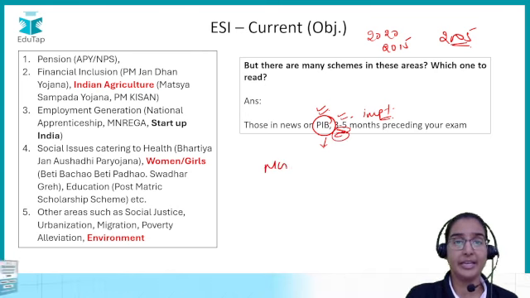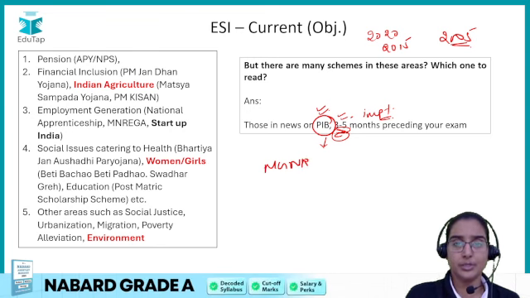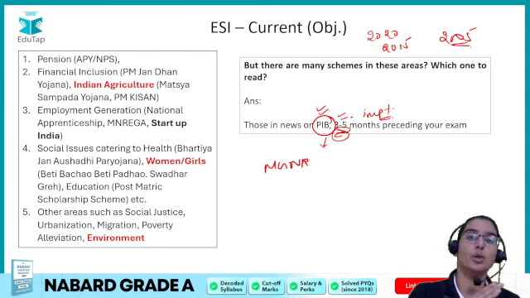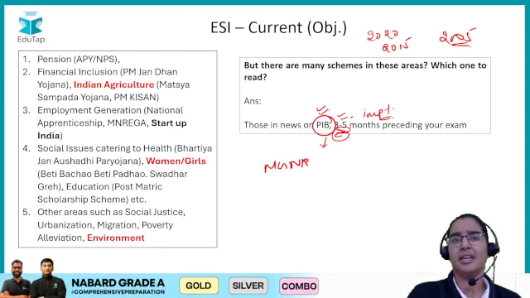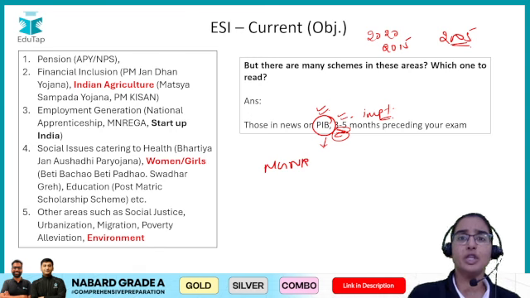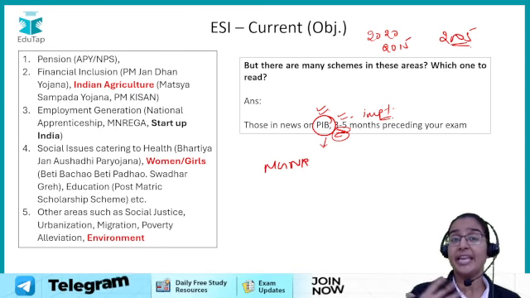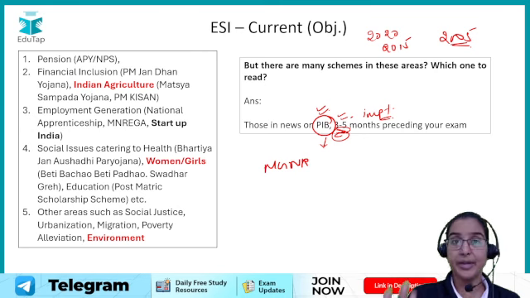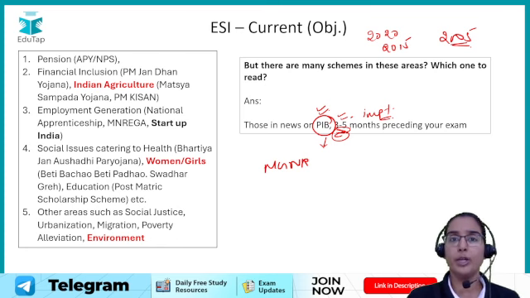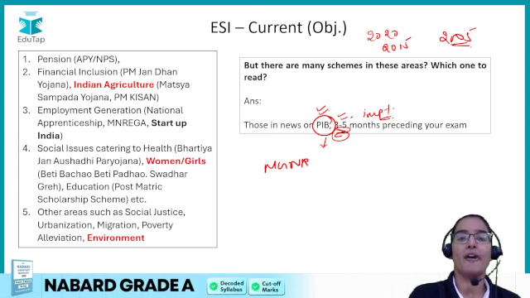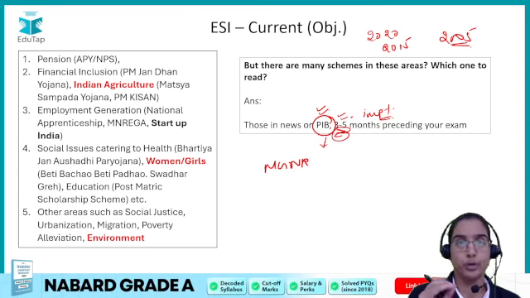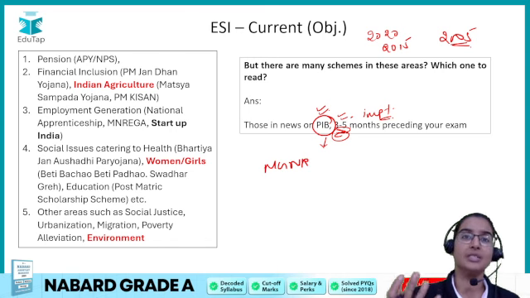Like for example, NAREGA, it is in the news, right? If it is there in the news, you have to study about it no matter when it was released. Similarly, PM Kisan, top schemes. So these schemes, if they are in the news, you have to do them, right? And they can be in the news for any reason, like if any update has been there, or if a new beneficiary has been added, if their allocation has been increased. For any particular reason, if the scheme is there in the news in the last 3 to 5 months, then you have to cover it, right? So that is how you have to decide your priority schemes.